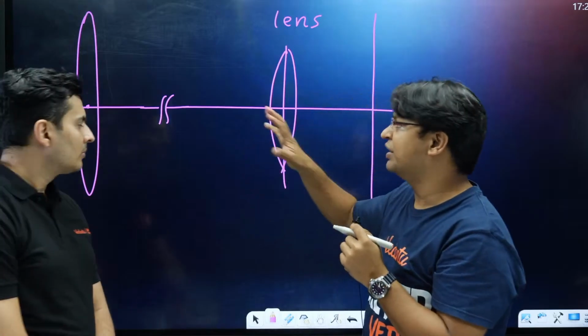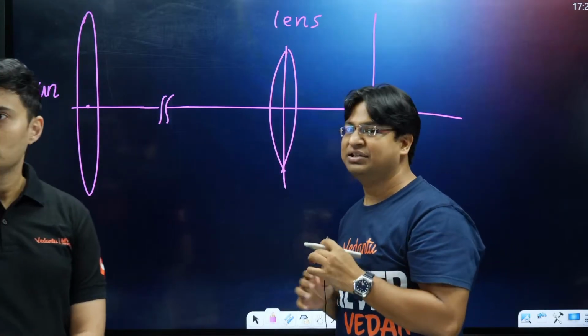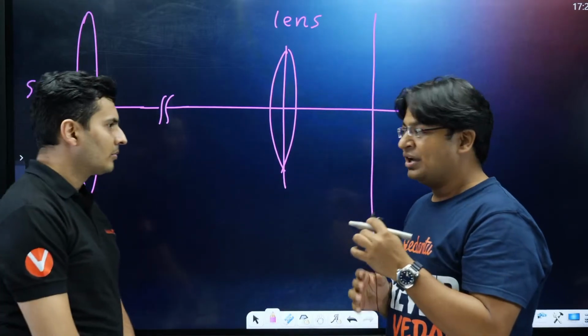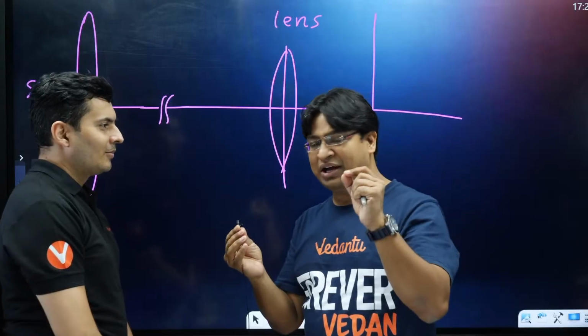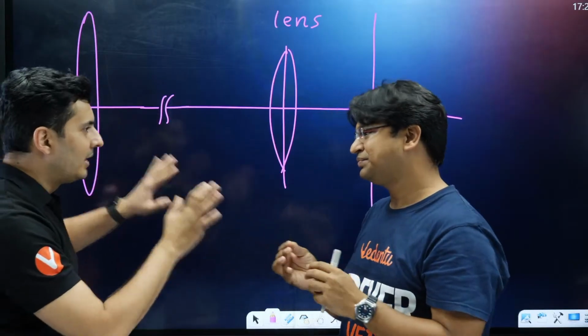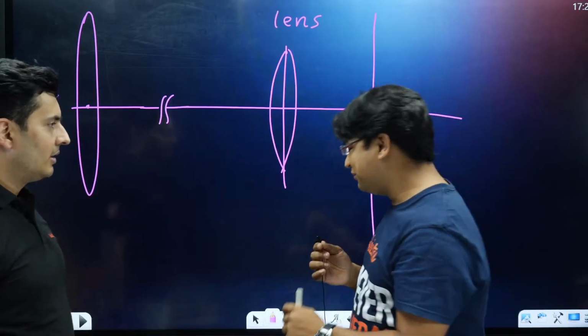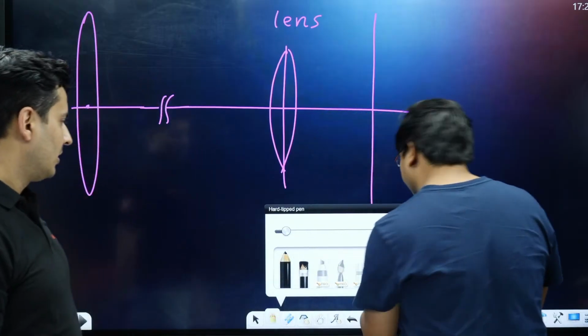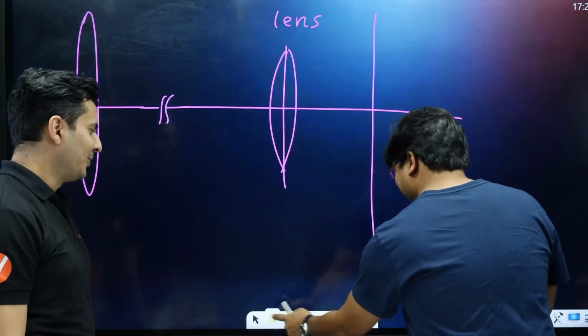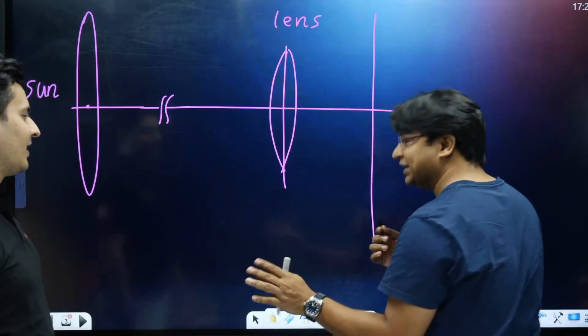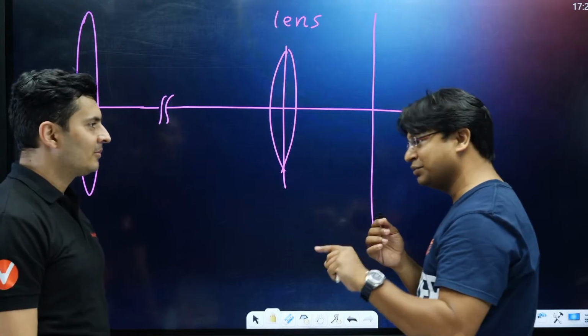I ask you to draw a ray diagram in this case, but I'm very sure that you will not be able to. Let me tell you what usually students are not able to draw. They try, they fail. And it's a good thing that they don't draw, because what they would be drawing would be the wrong thing.